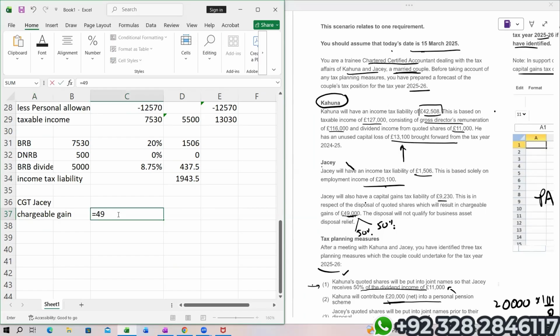The entire 49,000 does not belong to Jesse, only 50% of that. Jesse does not have any brought forward capital losses, so simply less annual exempt amount. Here comes taxable gain.